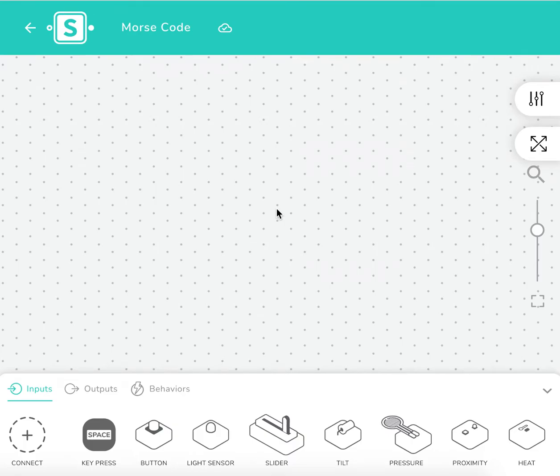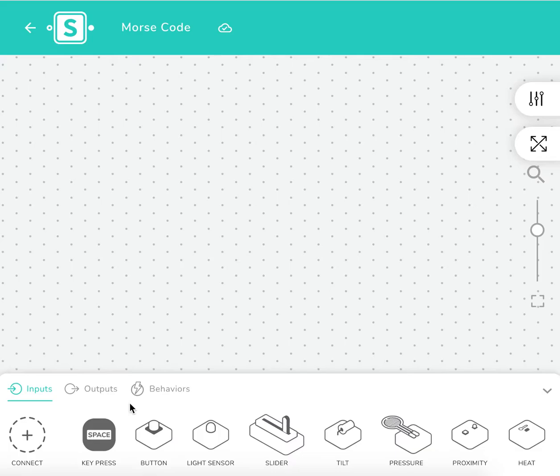Hey there coders, welcome to the Let's Build for the Morse code lesson. In this Let's Build, we're going to create a system that sends Morse code messages. The first step is to open up a new SAMSpace project and make sure you title this project Morse code.